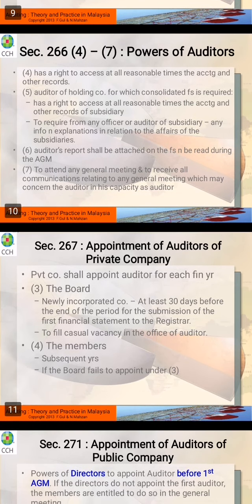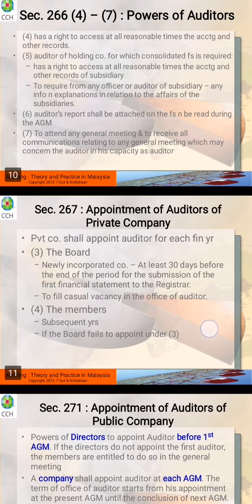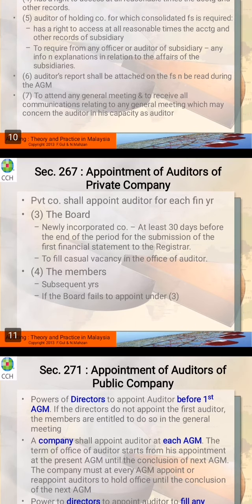All right, section 267, it relates to the appointment of auditors of a private company. A private company shall appoint an auditor for each financial year, so it means that every year you have to appoint an auditor. 267 sub 3: the board can appoint the auditor for a newly incorporated company, that is, a company just established.